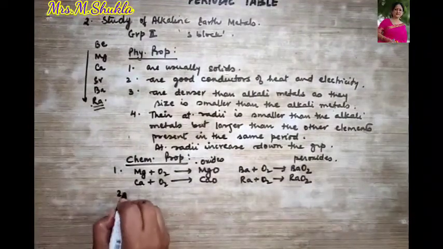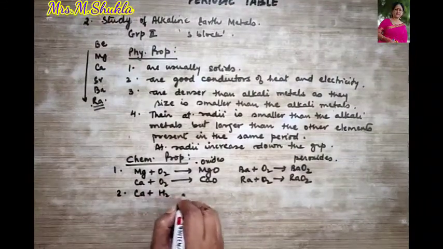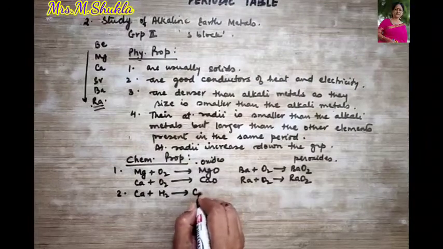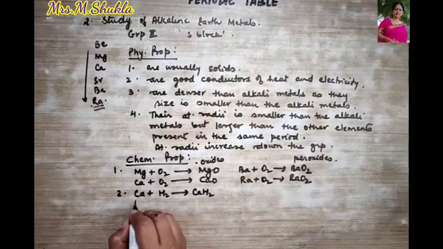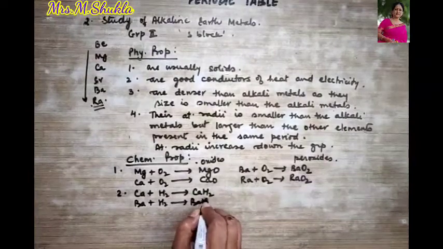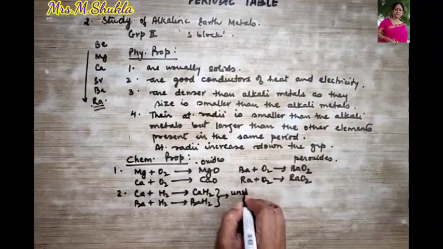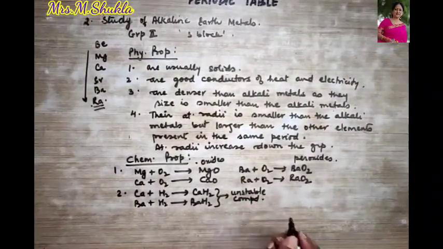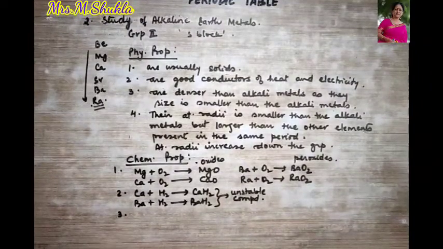Then with the reaction with hydrogen, they easily combine with hydrogen, but again they form an unstable compound. What is that? Calcium hydride can be formed, or even barium can be treated with hydrogen to form barium hydride. But again I say these are quite unstable compounds. They do not stay in nature. Then coming to the third type of reaction.